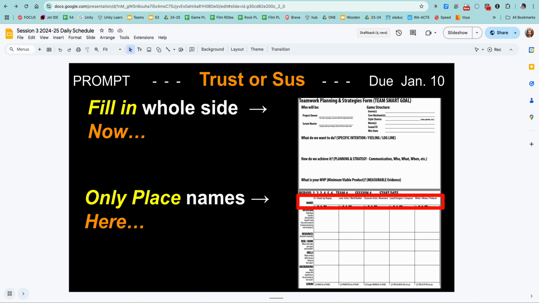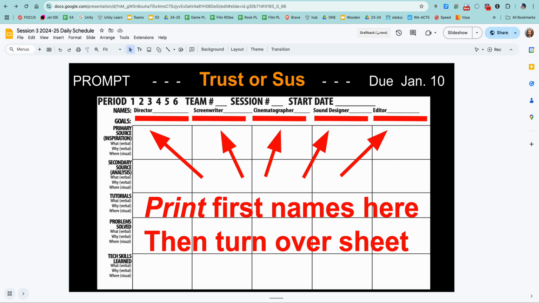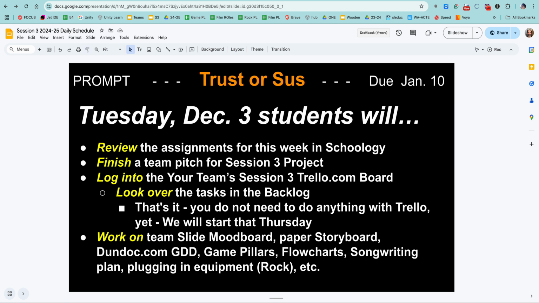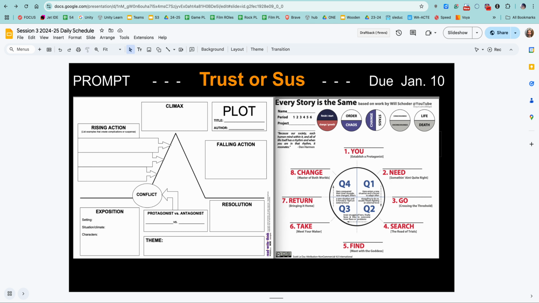So you'll be filling out this half sheet on both sides. Make sure that this information is accurate. Only focus on one role for gathering evidence for your SMART goal. If you're taking on more than one, that's fine, but which one are you focusing on to push your skills? All right, so we'll continue working on that. Working in teams, working on activities to develop the idea for session 3 as a team, while also working on your individual material as a role member. I'll put you on role teams one day this week, and you'll work on things.